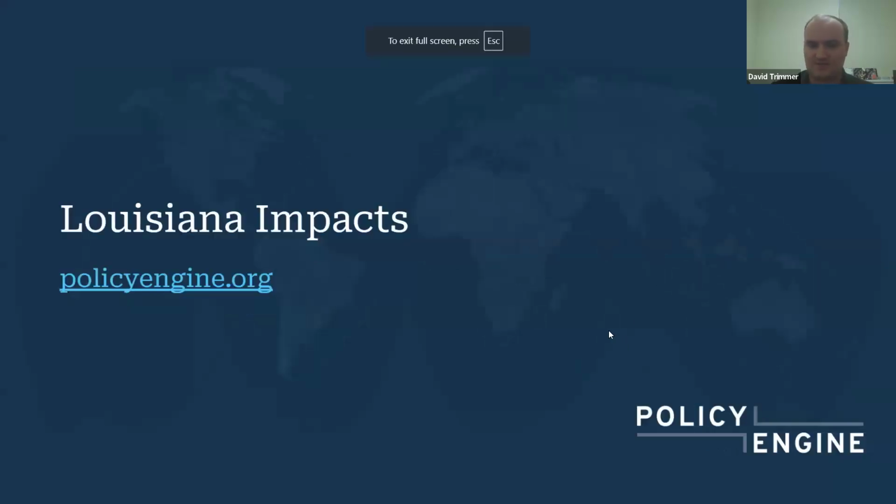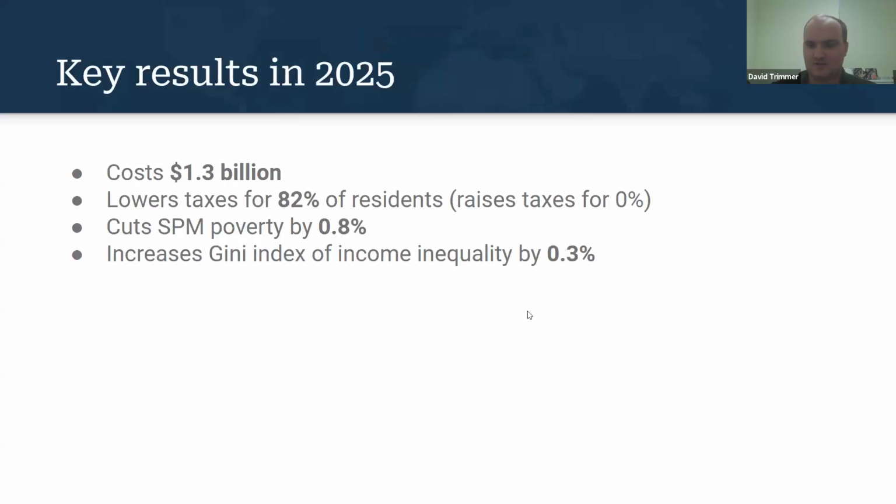So we went through the state impacts for Louisiana. But just to go over the key results once again, the individual income tax cuts will cost the state 1.3 billion in 2025. It will lower taxes for 82% of residents while raising it for zero. Again, these are just the individual income tax changes. It will cut the supplemental poverty measure by 0.8% and increases the Gini index of income inequality by 0.3%.